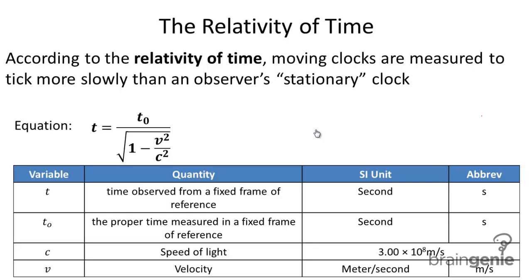The relativity of time. According to the relativity of time, moving clocks are measured to tick more slowly than an observer's stationary clock. Let's take an example. So, let's say we have a spaceship traveling at some speed, let's say 1/2, so half the speed of light. On this spaceship is a clock.